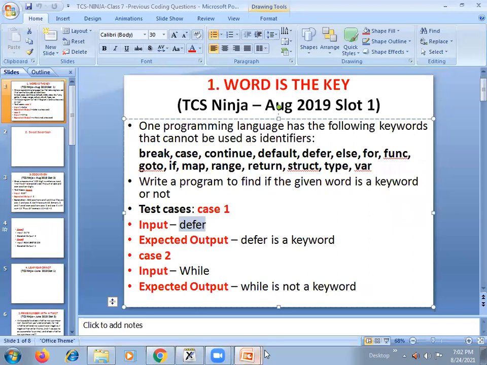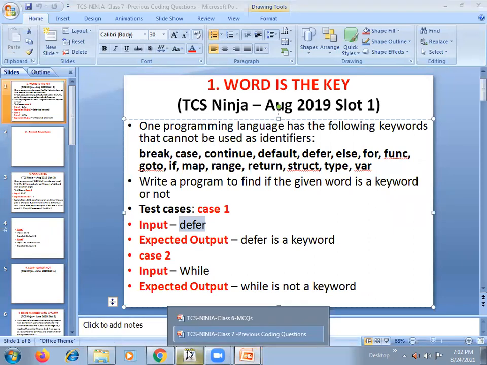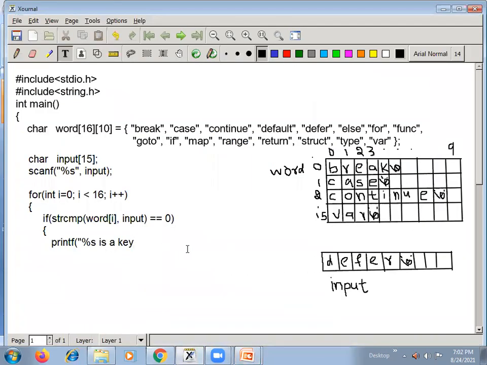So we print "%s is a keyword". Close this, and because we identified the keyword, there is no need of repeating this loop. So immediately come out from the loop.